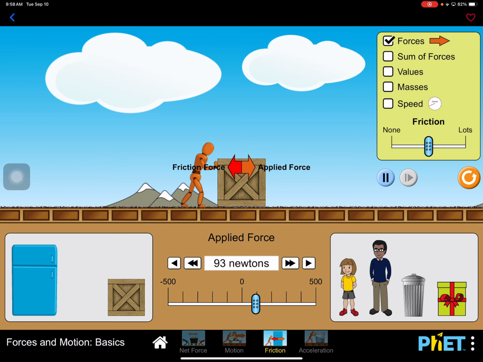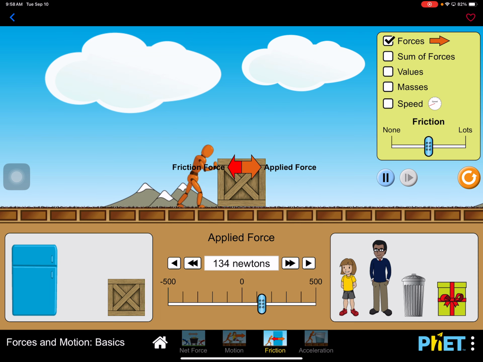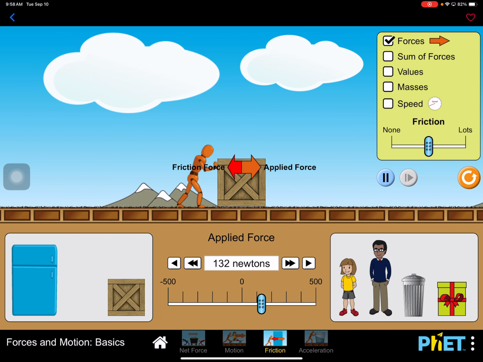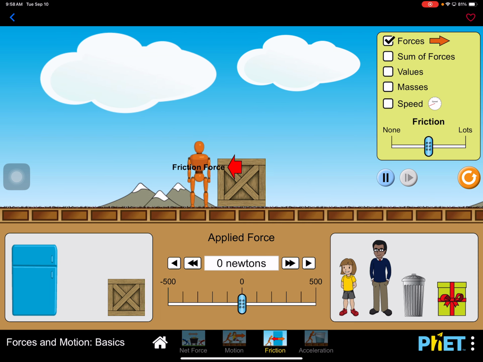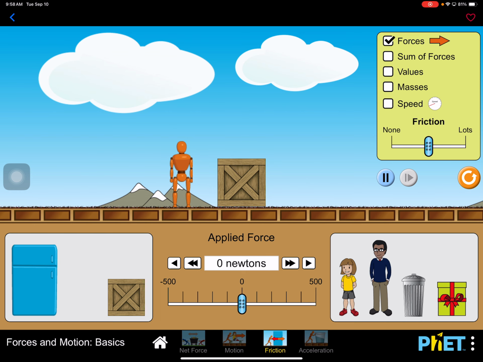It's still not moving, so we haven't reached the maximum yet. 105, it's not moving. 120, nope. So it was somewhere between 120 and 130. It turns out that for that setting, the maximum friction force was 125 newtons.